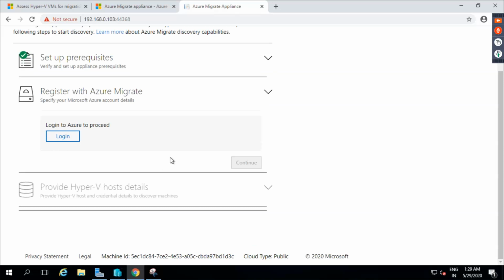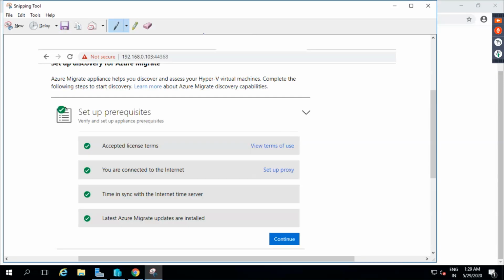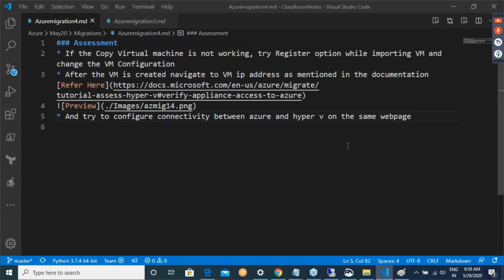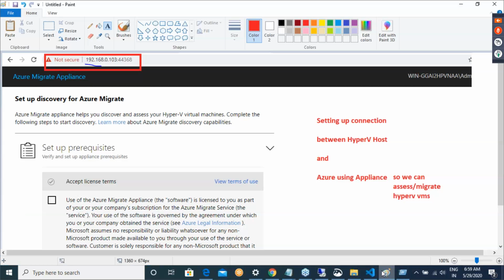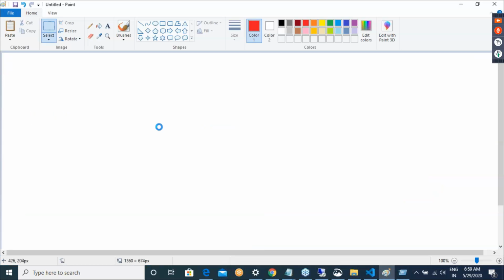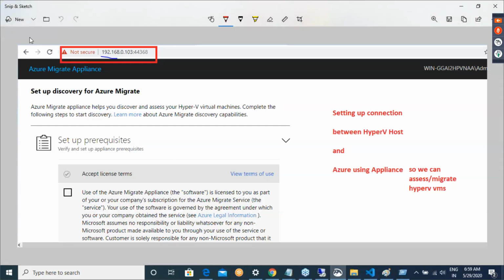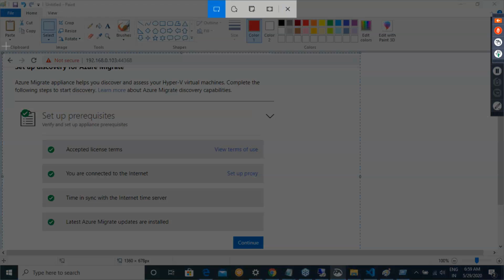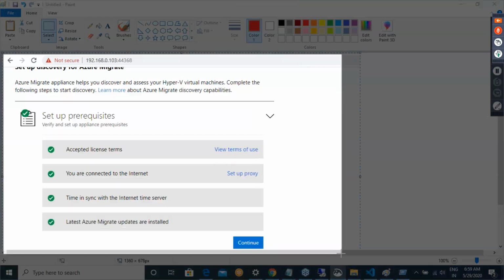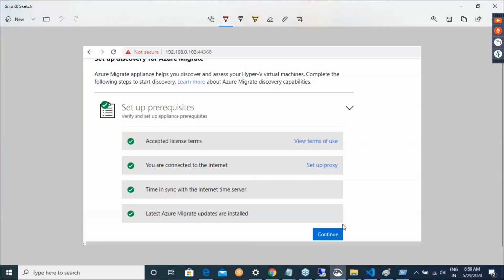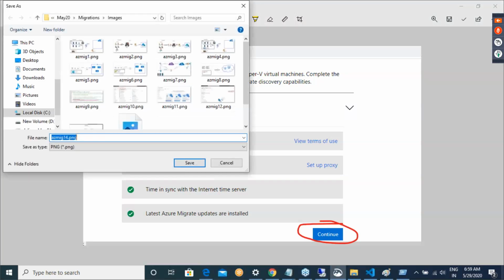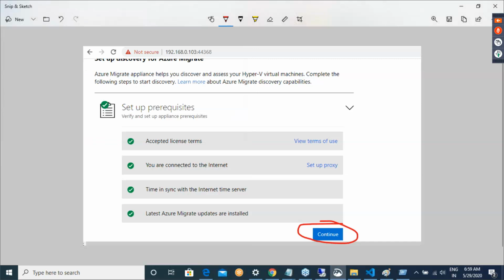Okay. So here you will be seeing this login. Okay. Good. Right.